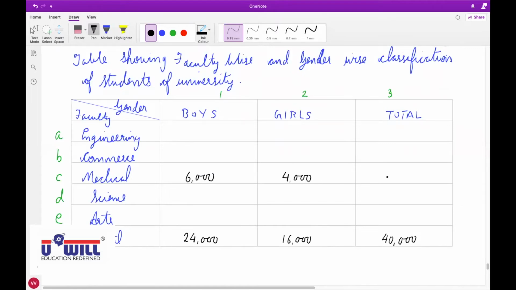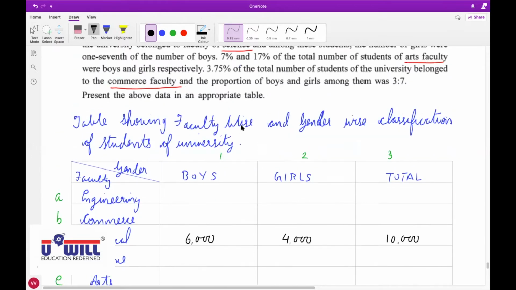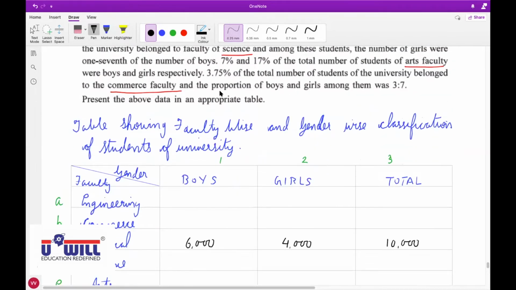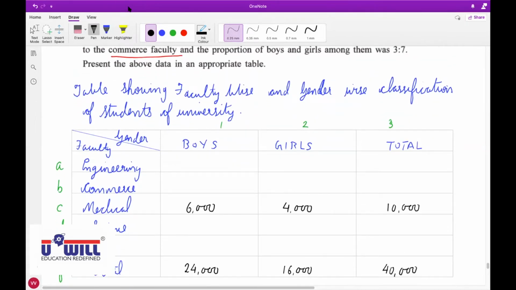What are the total number of students in medical? 6,000 plus 4,000, 10,000. Okay. Now, next information. Raise your hand who did not understand this. 15% and 10% of total number of students were boys and girls who belong to medical faculty. Anyone who did not understand this? Okay, next.